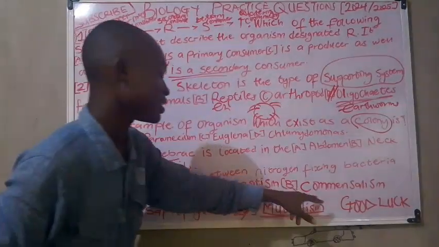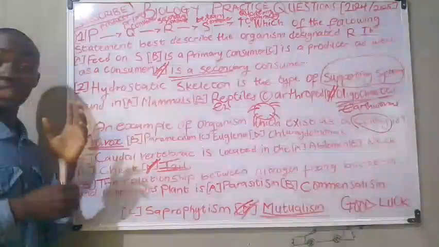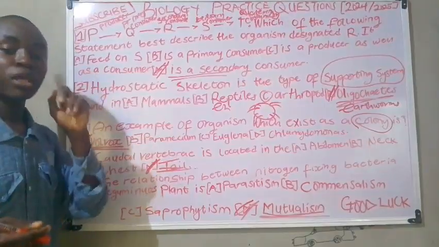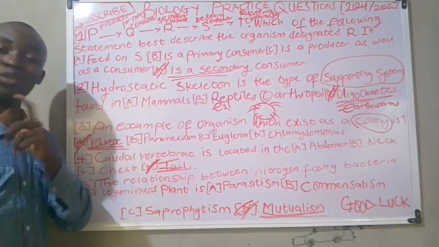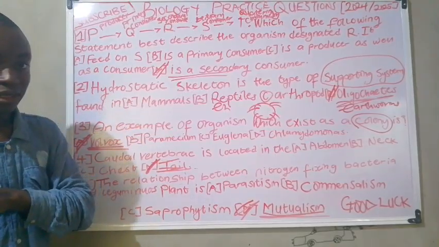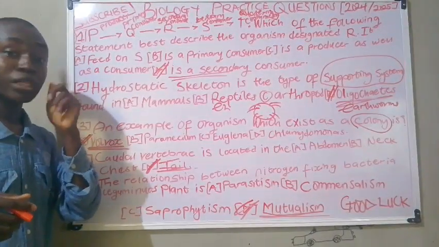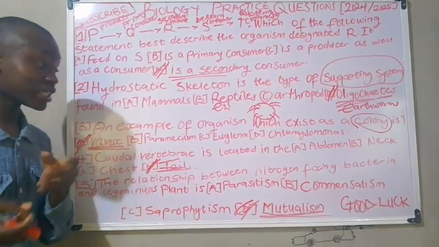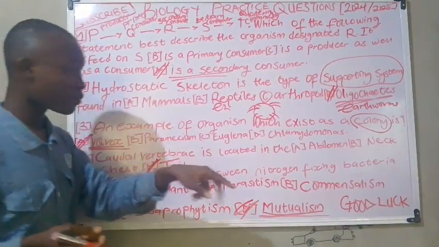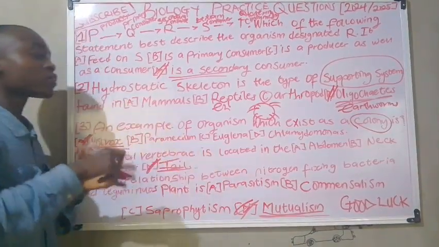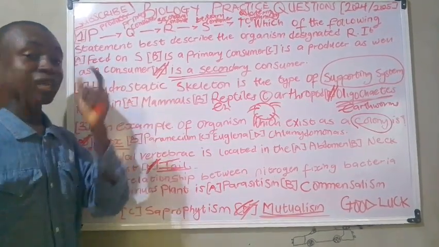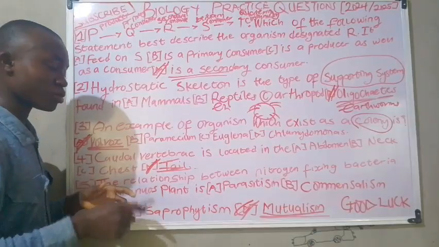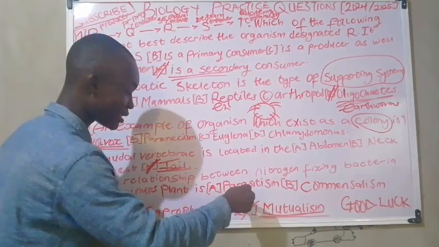Now commensalism also involves 2 organisms, but one organism benefits and the other does not benefit, like the remora fish and the shark. The remora fish always benefits from a shark, but a shark does not benefit from the remora fish. That should be noted. Now, this is parasitism.